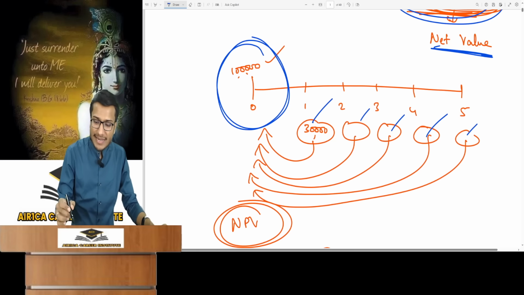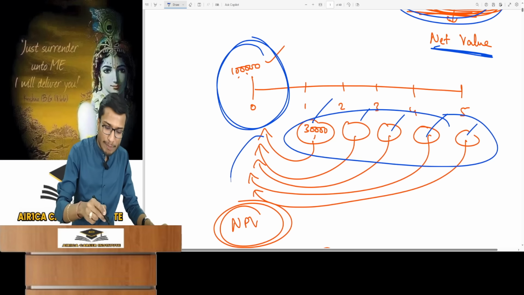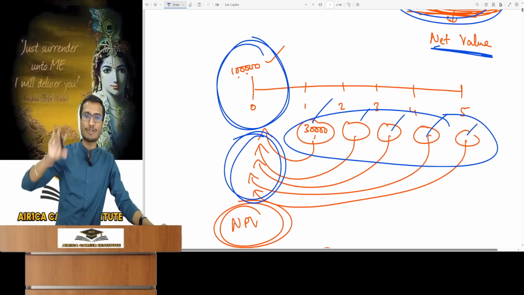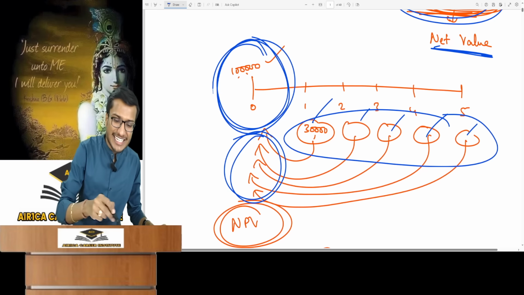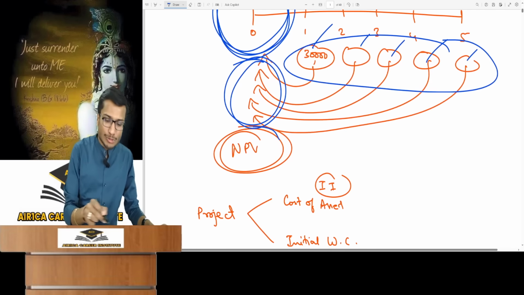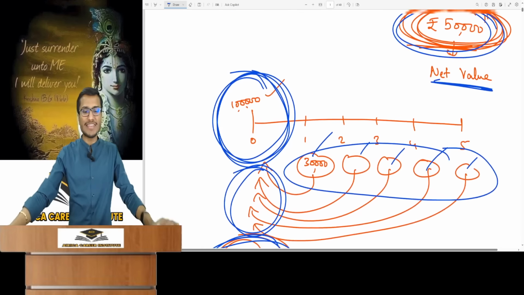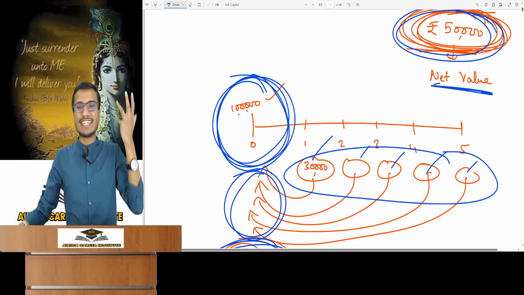Okay, so you should do one thing, that is find out the present value, that is PV, of all future cash flows as of today. Meaning calculate the PV of future cash inflows and then compare it with the initial investment. The difference that you then get is called NPV. This is NPV. You've been learning this since intermediate.